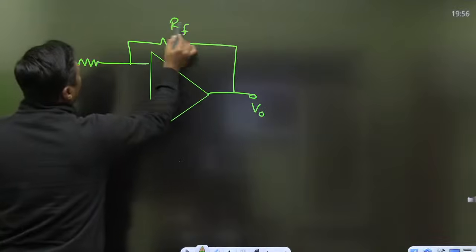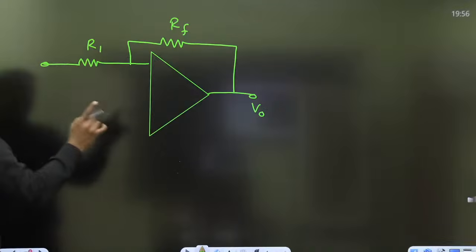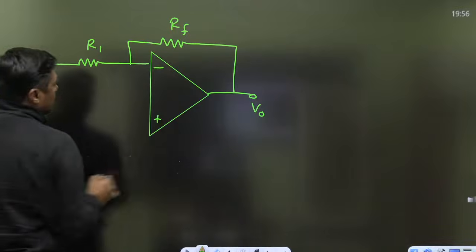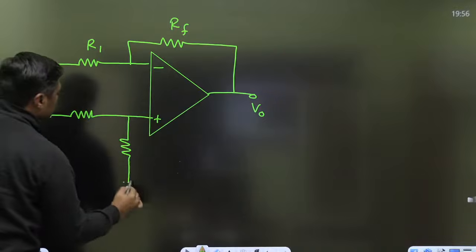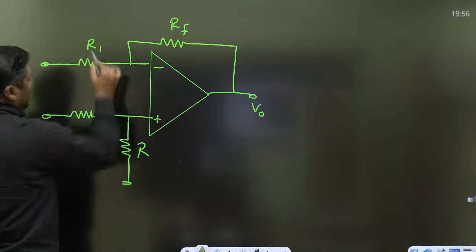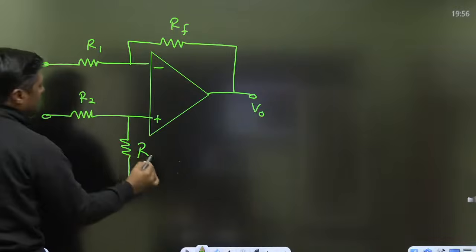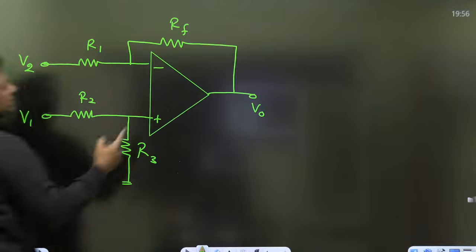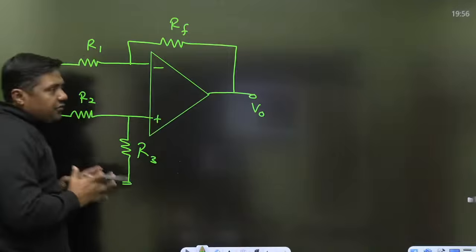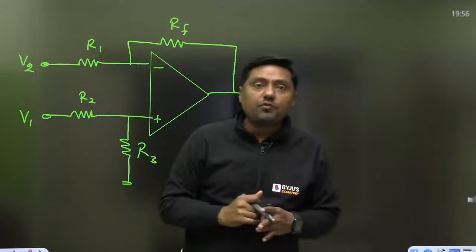If you have the idea about that, then draw the diagram on your rough sheet. This is the differential amplifier. This is RF, this is R1, this is R2, this is R3. Here we are connecting V1, here we are connecting V2, non-inverting terminal, inverting terminal, and that is the V0. That is the differential amplifier using an operational amplifier.